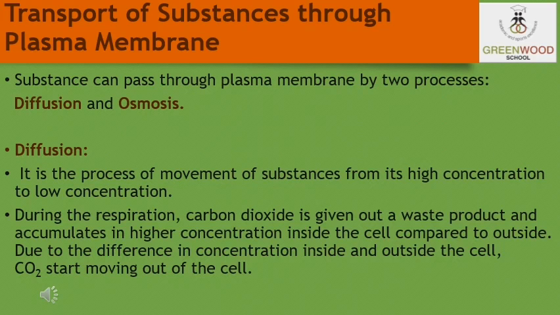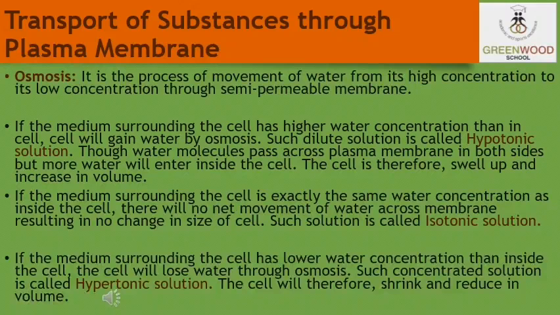So diffusion is faster in gases than in liquids and solids. It plays an important role in the gaseous exchange between the cells and also between the cell and its external environment. In addition to the gaseous exchange, diffusion also helps organisms in obtaining nutrition from the environment. Now students, moving on, in the previous slide we have learned that diffusion plays an important role in the gaseous exchange between the cells and their external environment.